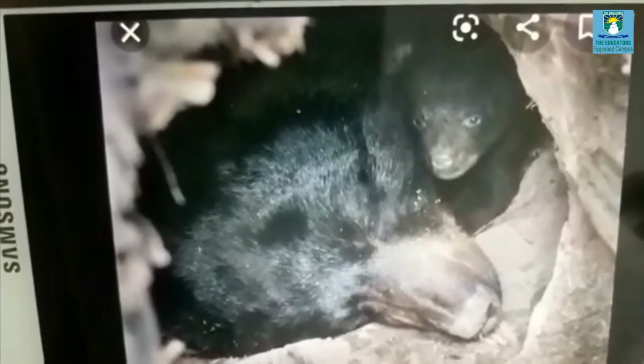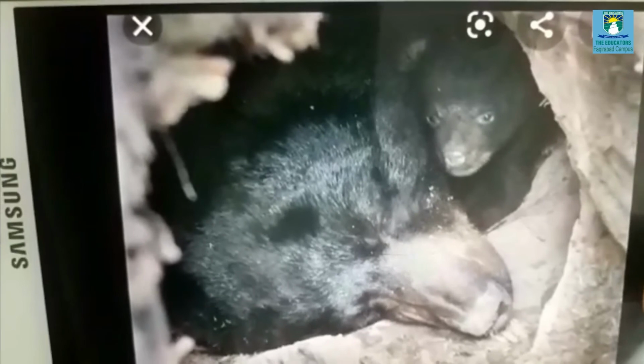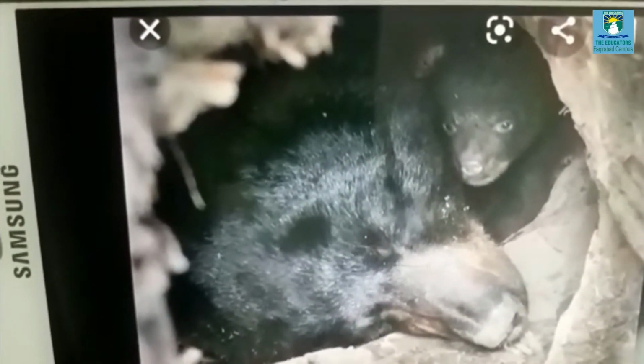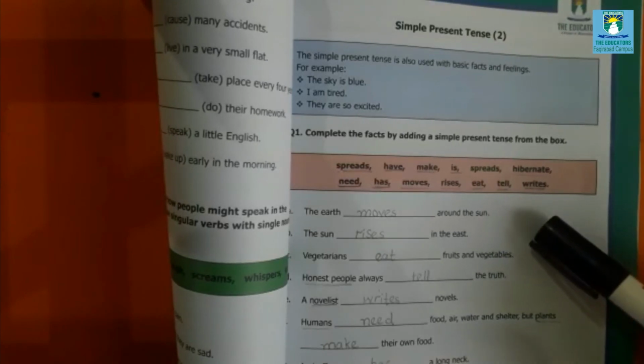Most animals hibernate in winter, as you can see in this picture. Here is another picture of the hibernation of a bear. Here is another one. During hibernation they eat and drink less. So my dear students, I think it's clear to you that we use simple present tense with basic facts and feelings as well.